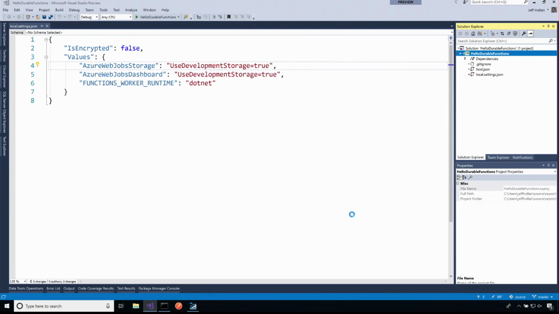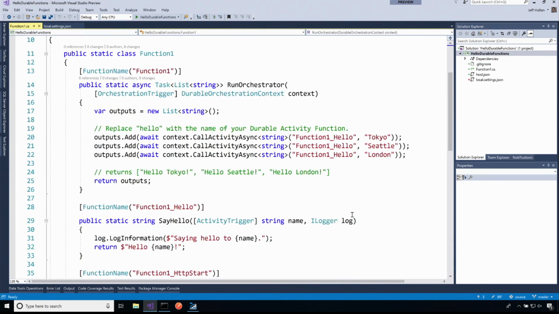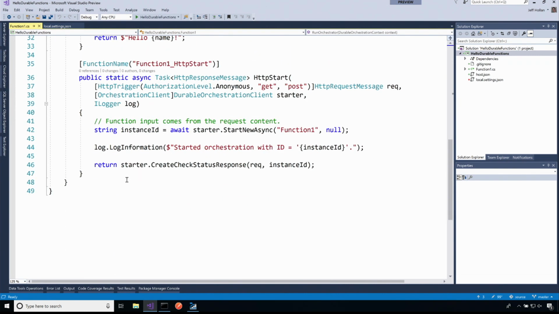Now this is going to add to this function app my durable functions orchestration, and this is just a really nice hello durable function sample. Okay? So let me break down the 3 parts. I'm actually going to start at the bottom here. So the first part, this is our starter function. In this case, I'm exposing an HTTP trigger. I'm going to get a request. It's either going to be an HTTP GET or an HTTP POST. Both are acceptable.